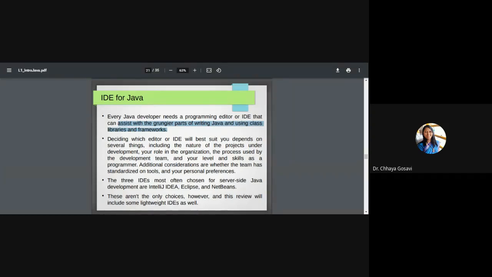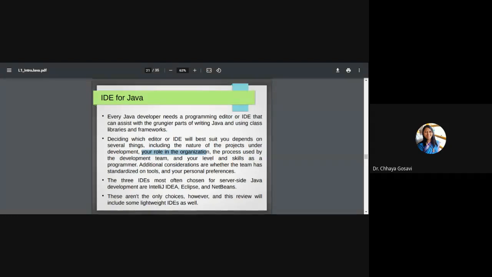Which IDE best suits you will depend upon various things. That is the nature of the project. When you go to a company, you need to learn whichever platform they are using. It also depends on your role in the organization, the process used by the development team, and your level and skills as a programmer.